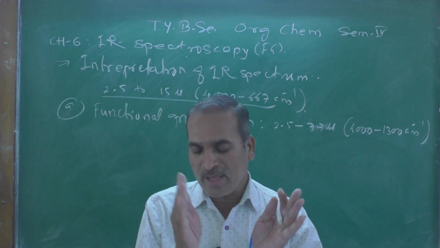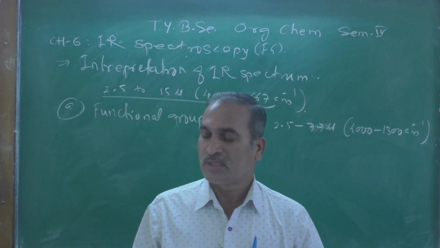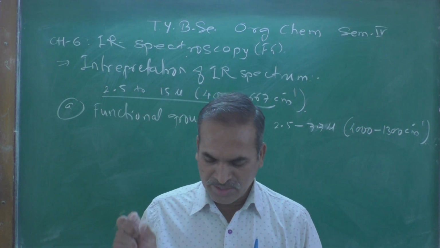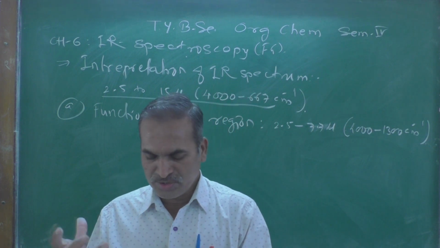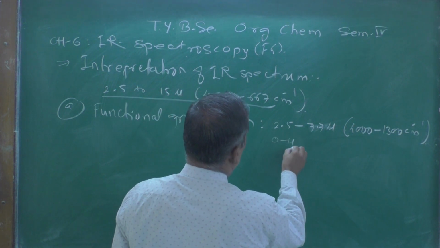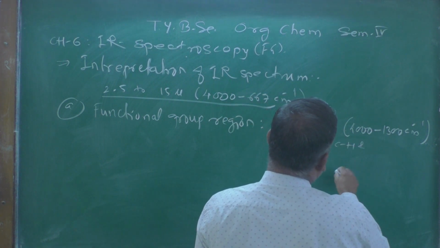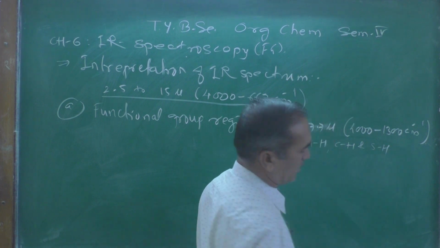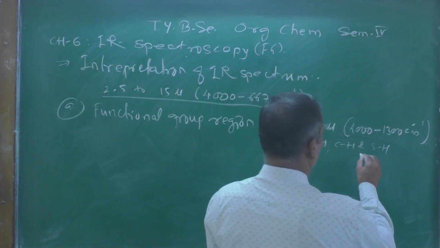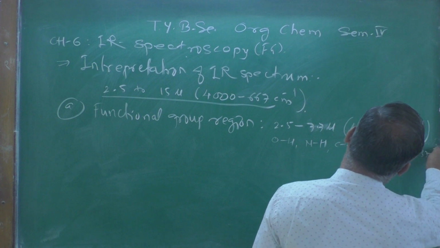This part of the IR spectrum contains absorption bands due to stretching vibrations of functional groups such as OH, NH, CH and SH in the range 2500 to 3700 per centimeter.